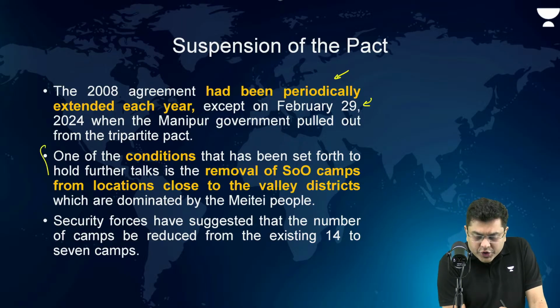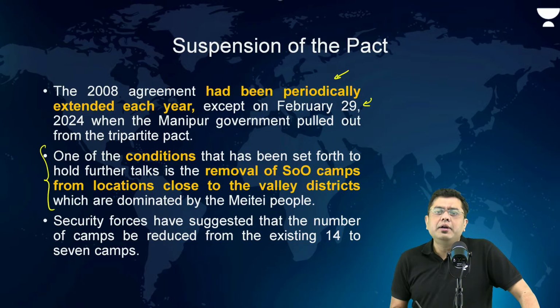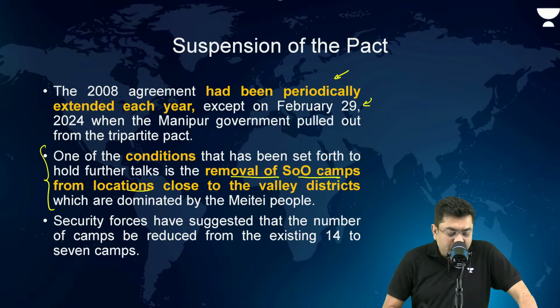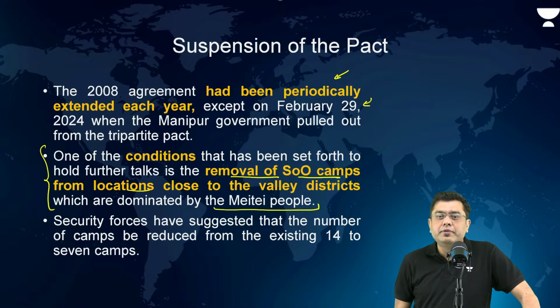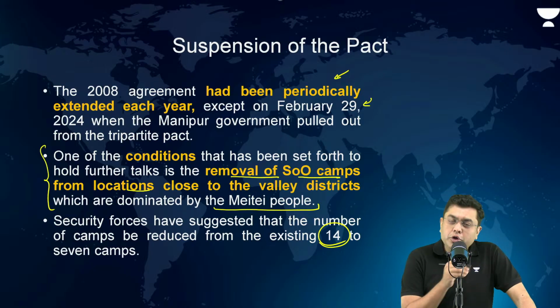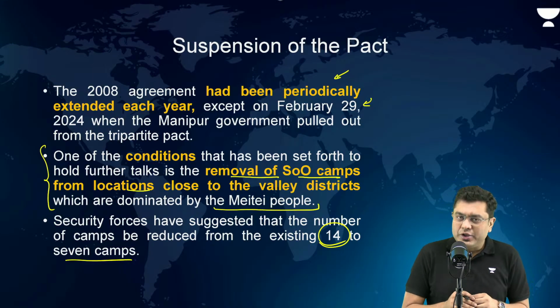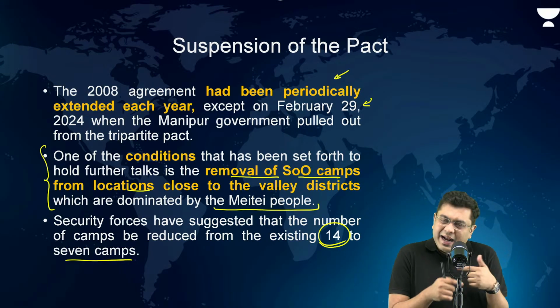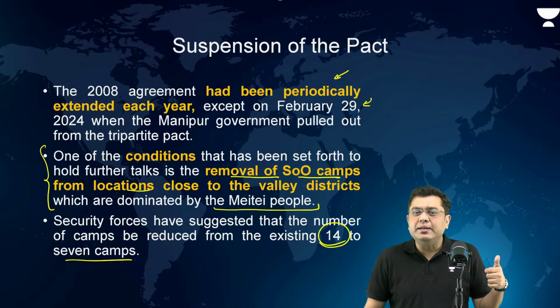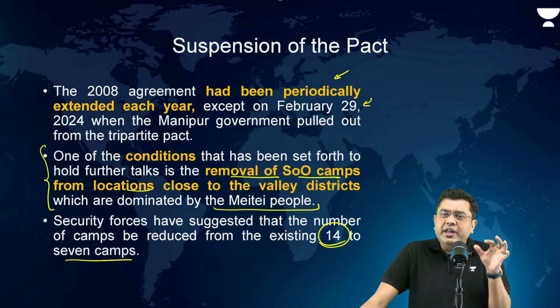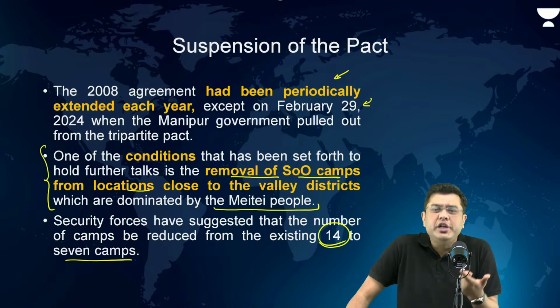Now, one of the conditions that had been set forth for the reinitiation of the pact was removal of SOO camps from locations close to the valley districts, which are dominated by the Meiteis. The security forces have also suggested that the number of camps be reduced from 14 to around 7. So that reduction also has to be done. Now, please understand that these talks being reinitiated are not immediately going to lead to a declaration or yield a result. This is a reinitiation of the talks.